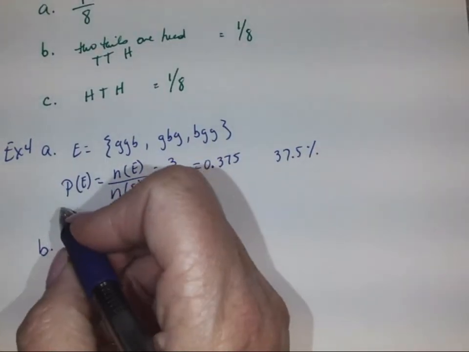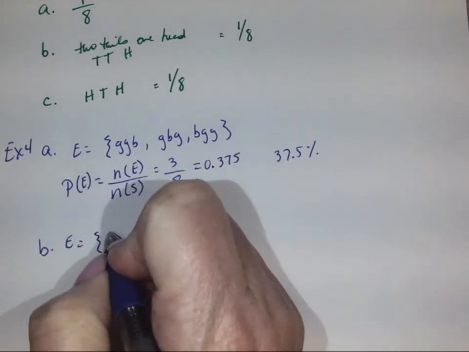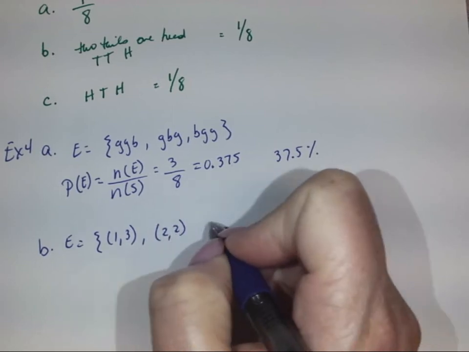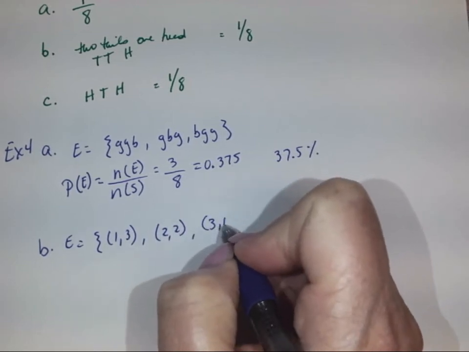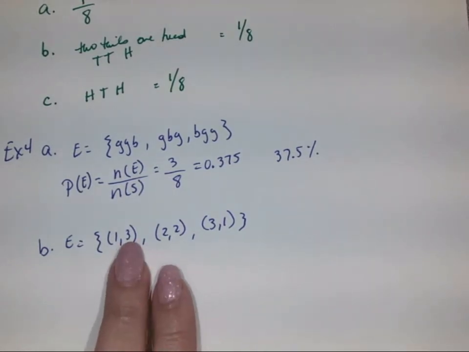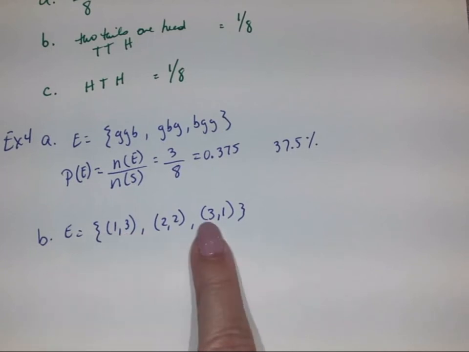So our event is equal to 1, 3, 2, 2, and 3, 1. Again, we're looking at 2 dice that have to add to 4. So the only way we can get 4 is 1 plus 3, 2 plus 2, and of course 3 plus 1.